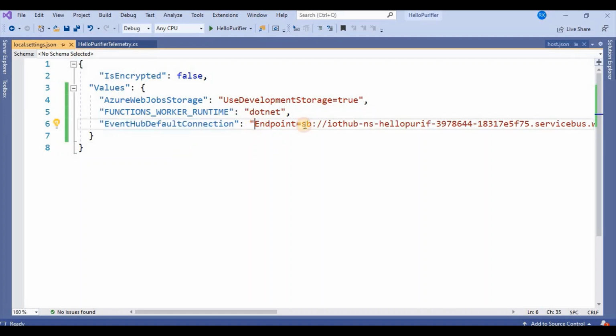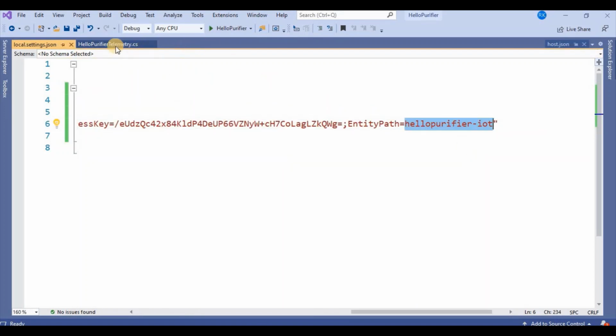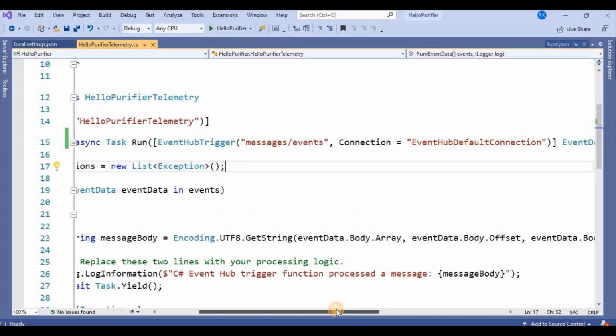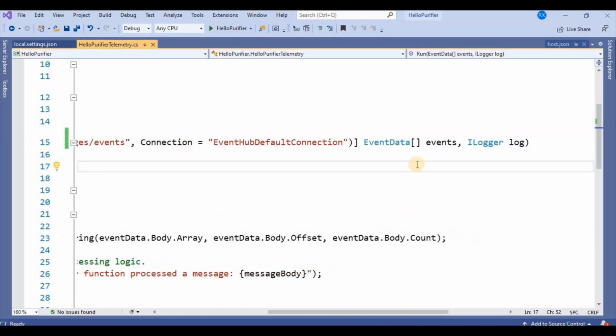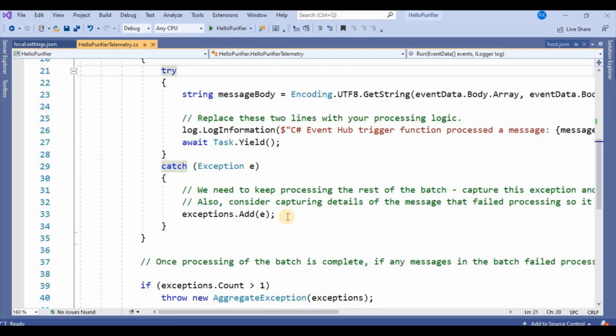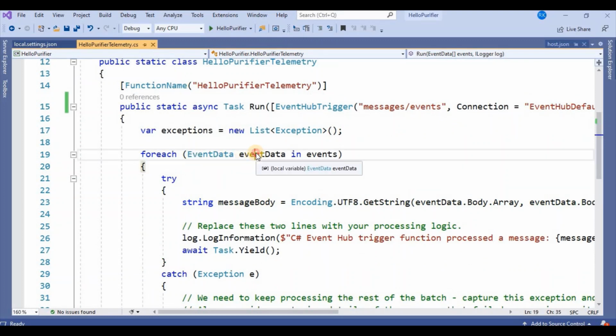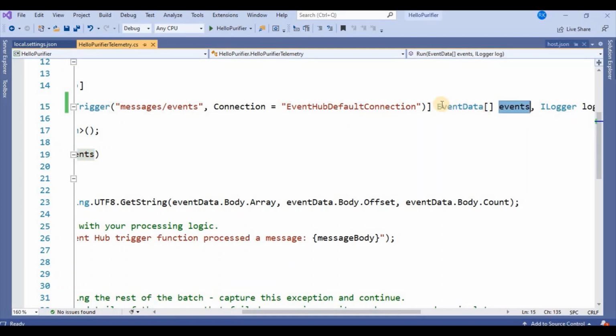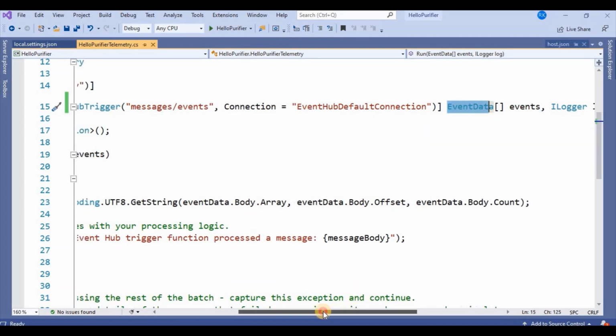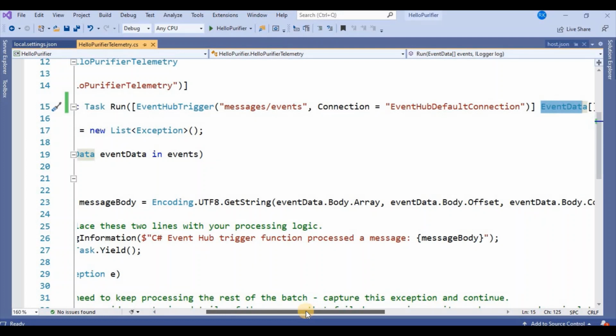Inside that I have provided an endpoint detail and what all parameters we expect. So event data and logs. So this will pull all the event data, and this object is used to write to the log file. I'm not going to touch anything inside this. These are all default code. So here, as you can see, event data in events. So this is our event. So it is an array of event data. Okay. So whatever events are generated by the event hub, we are getting in the events object.